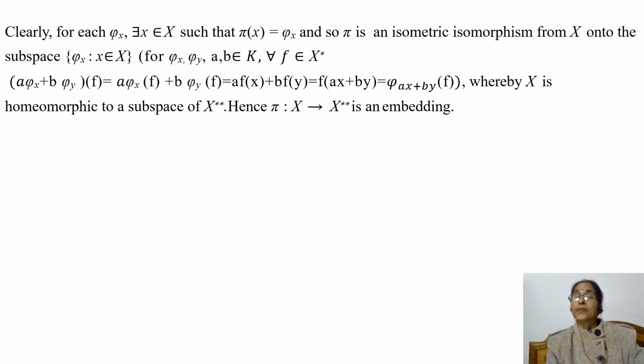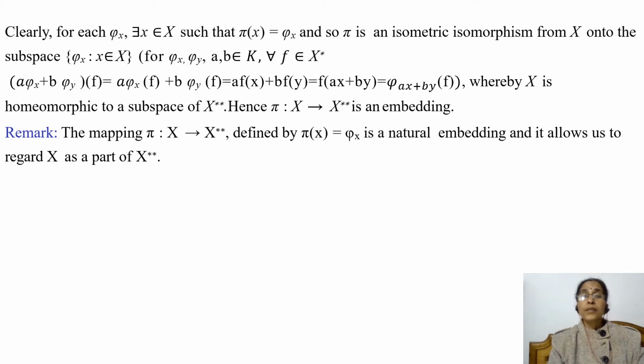So we can say that X is homeomorphic to a subspace of X double star, because we know that any isometric isomorphism is a homeomorphism. So we have shown that X is homeomorphic to a subspace of X double star. And hence, if we write the mapping pi from X to X double star, then we can say that this is an embedding.